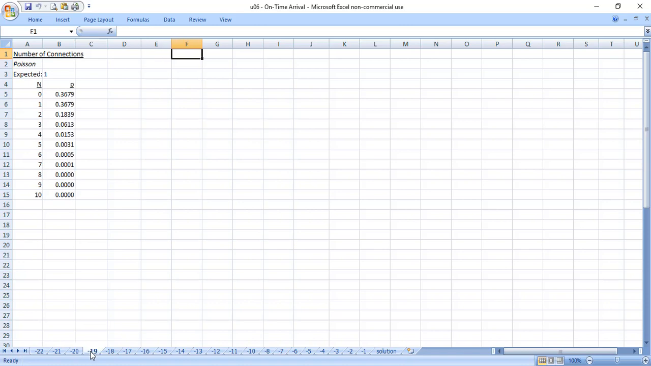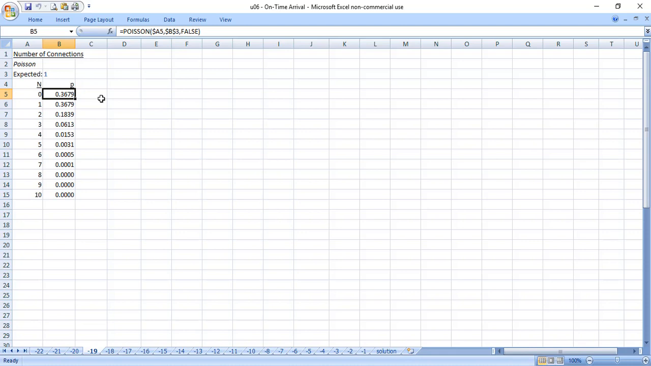I can then add the probability of each of those different values. I'm using the Excel function for the Poisson distribution there: the Poisson probability of having 0 connections with the expected value of 1. And I've included false as the parameter because I'm not looking for a cumulative probability. I'm looking for the actual probability of that number occurring. So I can see that there's a 36% chance that I'll have no connections at all.